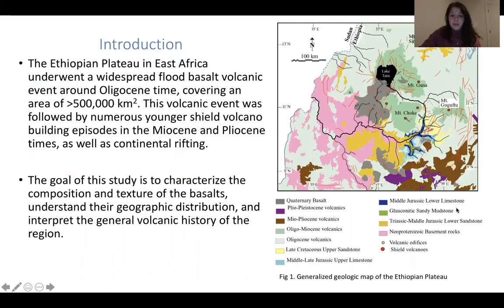The Ethiopian Plateau in East Africa underwent a widespread flood basalt volcanic event around Oligocene time, covering an area of over 500,000 kilometers. This volcanic event was followed by numerous younger shield volcano building episodes in the Miocene and Pliocene times, as well as continental rifting. The goal of this study is to characterize the composition and texture of the basalts, understand their geographic distribution, and interpret the general volcanic history of the region. On the right, you see a generalized geologic map of the Ethiopian Plateau.